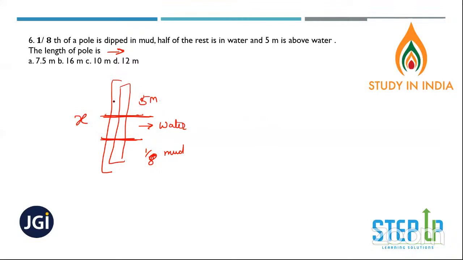All right. So if the entire length is X meters, this part will be X by 8. Eight x is equal to 5 into 3.5. I don't know what method you are using, Vinay. What method am I using? Let's see whether our answer matches. You tell me this method. X by 8. Now the remaining part, 1/8 of a pole is dipped in mud, half of the rest is in water. Half of the rest means what?